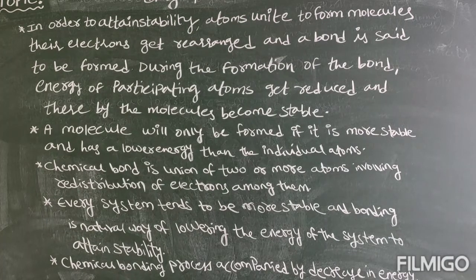Chemical bond is union of two or more atoms involving redistribution of electrons among them. Every system tends to be more stable, and bonding is a natural way of lowering the energy of the system to attain stability. Chemical bonding process is accompanied by a decrease in energy.